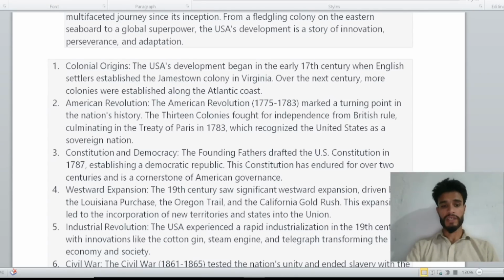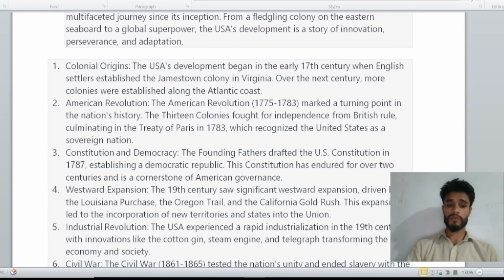Number five, the Industrial Revolution. The USA experienced rapid industrialization in the 19th century, when innovations like the cotton gin, steam engine, and telegraph transformed the economy and society.